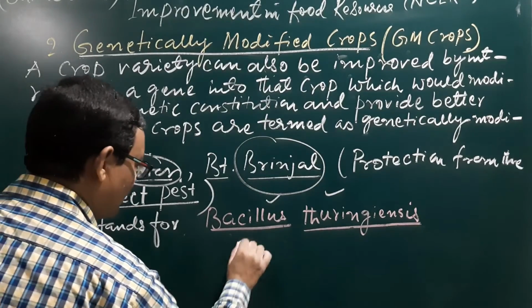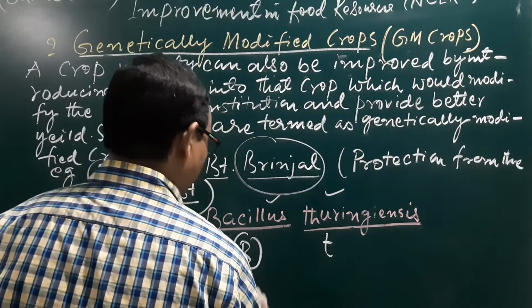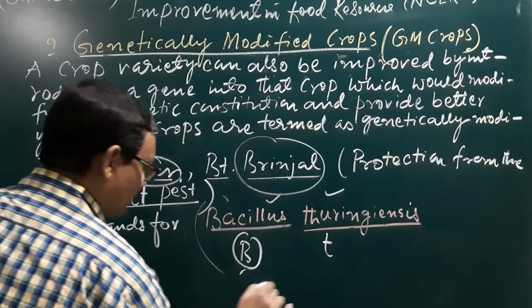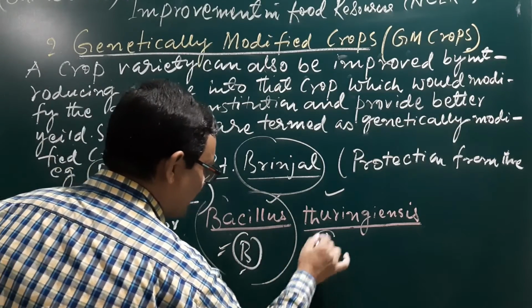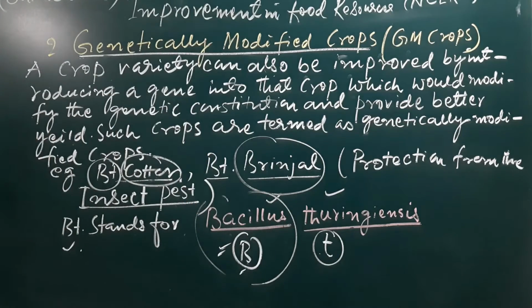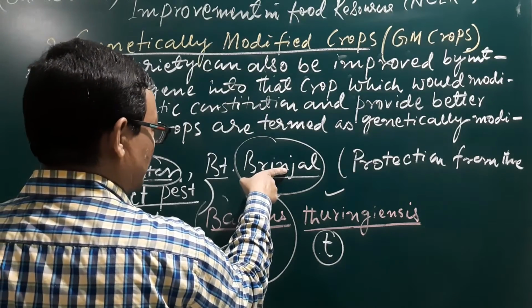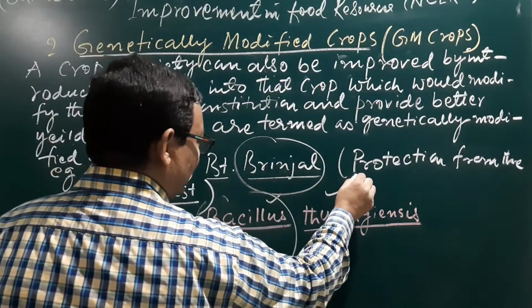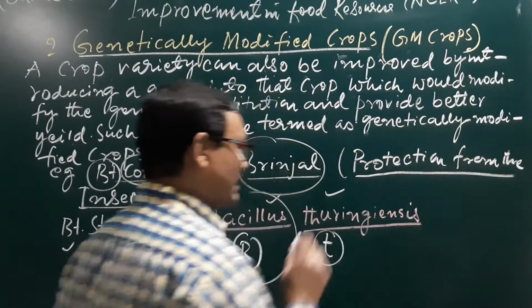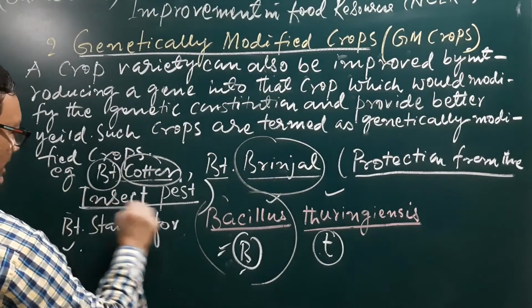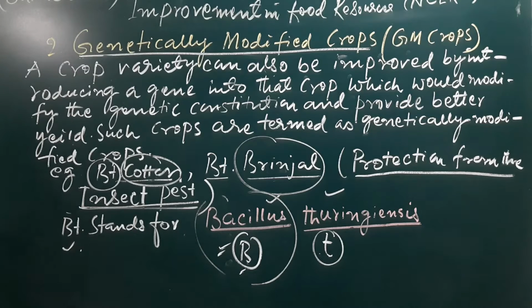B is the short form and this is the T. Always the generic name will start with a capital letter and the specific name will start with a small letter. That is why this will be introduced into this one, and an improved variety develops. Understand? So this is the second method which you have seen here. The first one is hybridization and the second one is genetically modified crops.